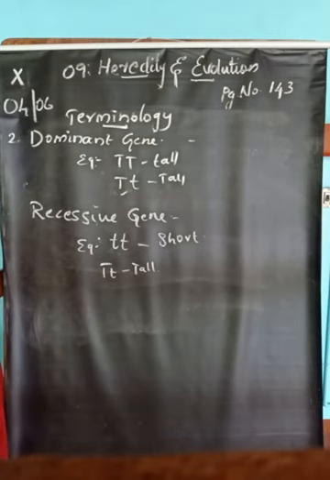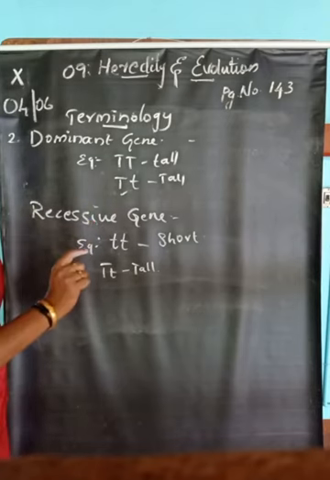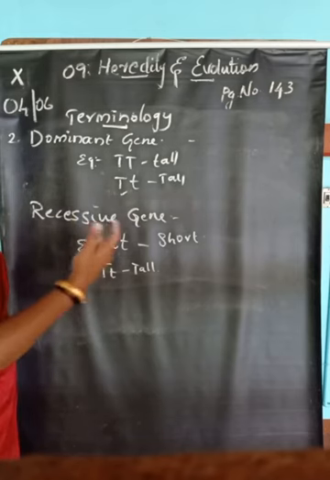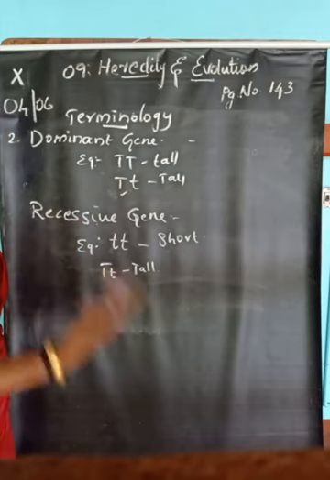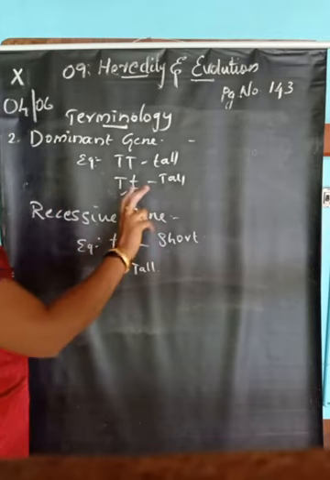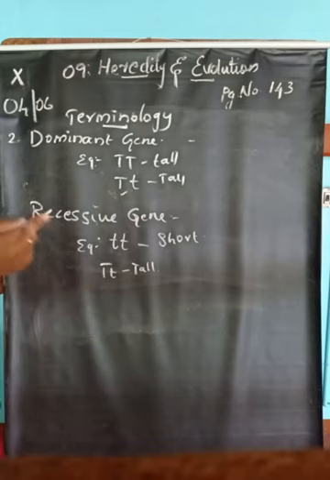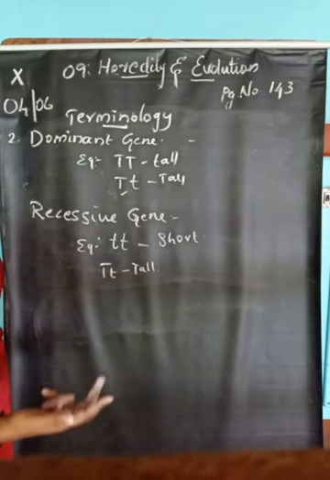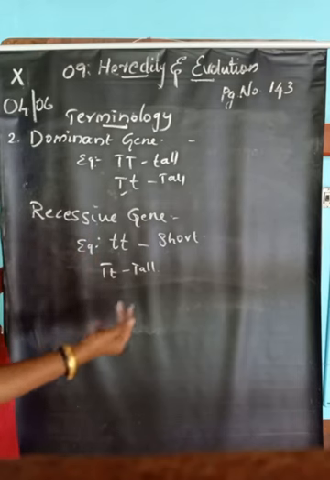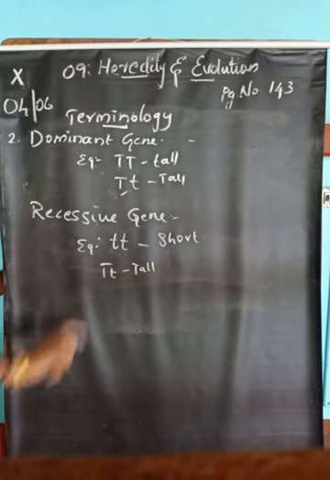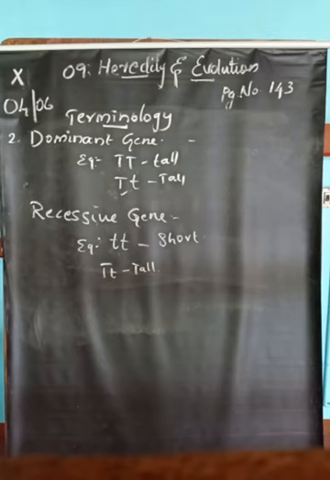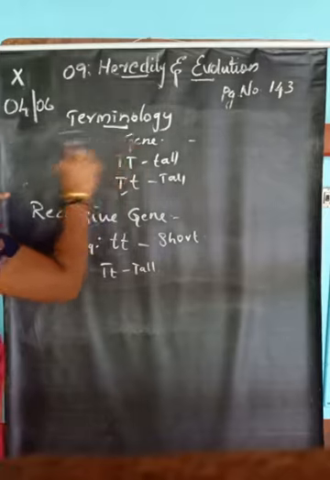That is called dominant character. Always it will dominate. That is called dominant gene. So if there is one capital T, we can obviously think that it is tall. But if there is only one small t, it will not give shortness. Shortness happens only when the two small t's are identical. So it requires two identical small t, and then only it will express the character. This is dominant and recessive gene.